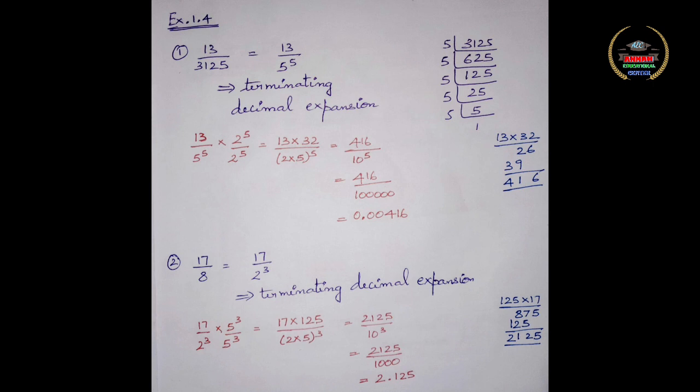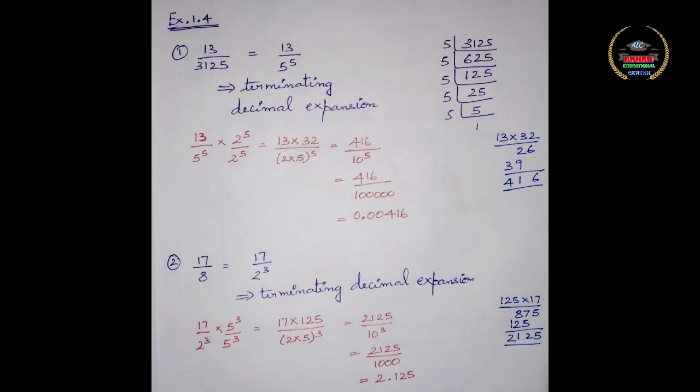Now 13 by 3125 is equal to 13 by 5 power 5. So in the denominator, that is q, you can find only factorization of 5. You can see only factors of 5. You don't see any other number. Thus you can conclude that it has terminating decimal expansion.